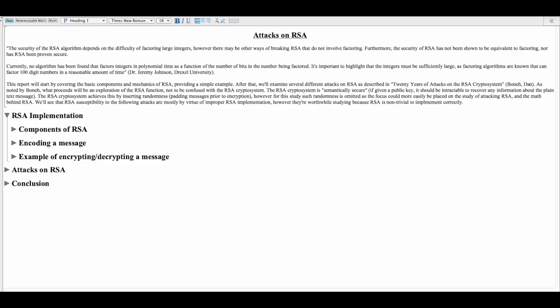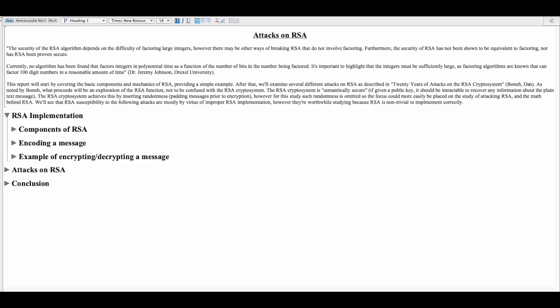There's a paper called 20 Years of Attacks on the RSA Cryptosystem by Dan Boneh. A book called The Hardware Hacking Handbook by Jasper van Woudenberg and Colin O'Flynn. Sorry if I mispronounced that. Some Wikipedia articles and maybe a few other sources.